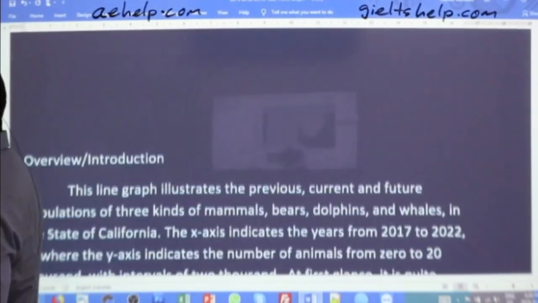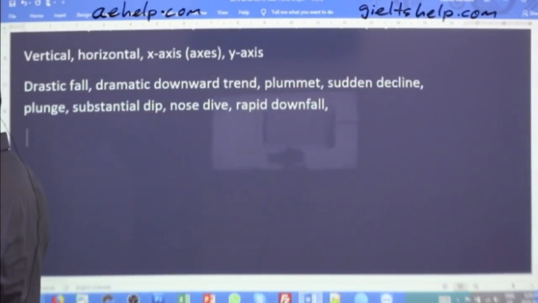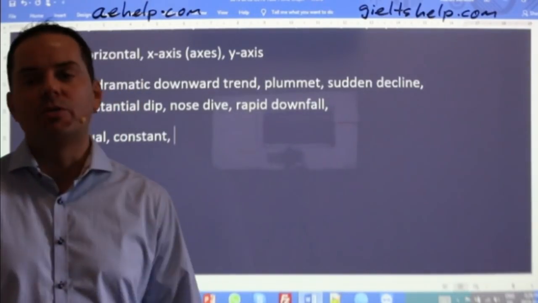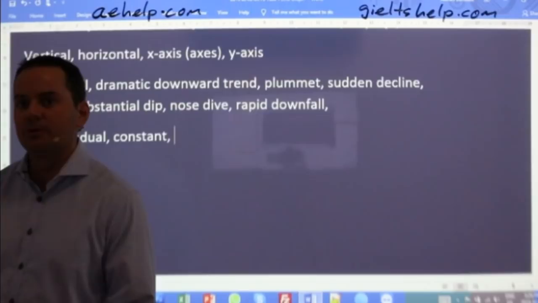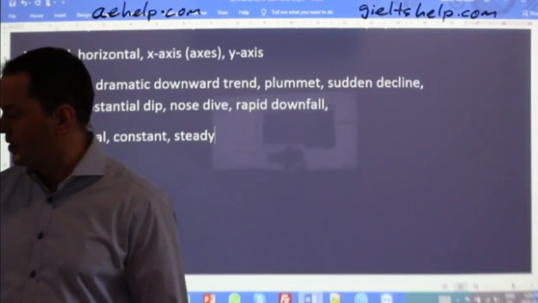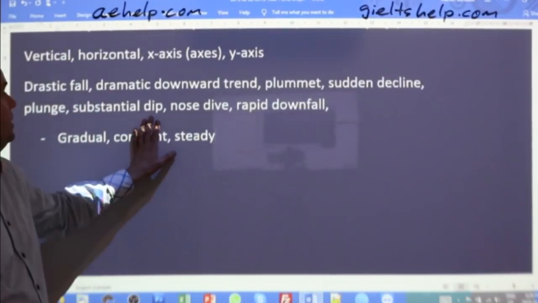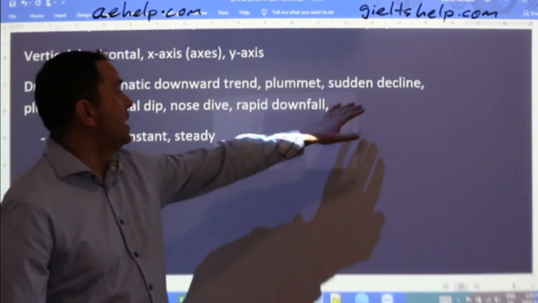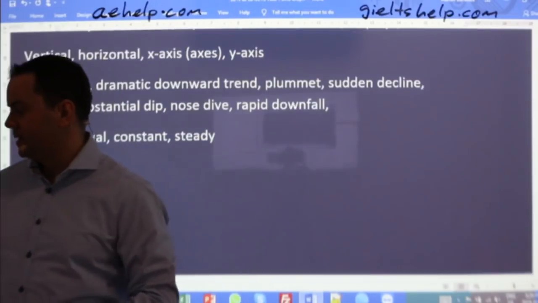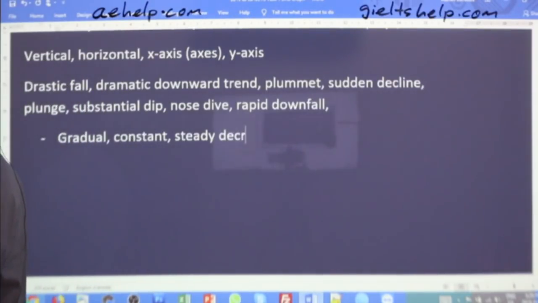So let's add those on a new line in our vocabulary bank. So gradual, constant, steady decrease is good as well. For those of you that just put that up there, yeah. Steady. I'm not writing decline or decrease because we have that. We have dip. We have decline. Did I not put decrease up there? No. So let's put decrease in here then.